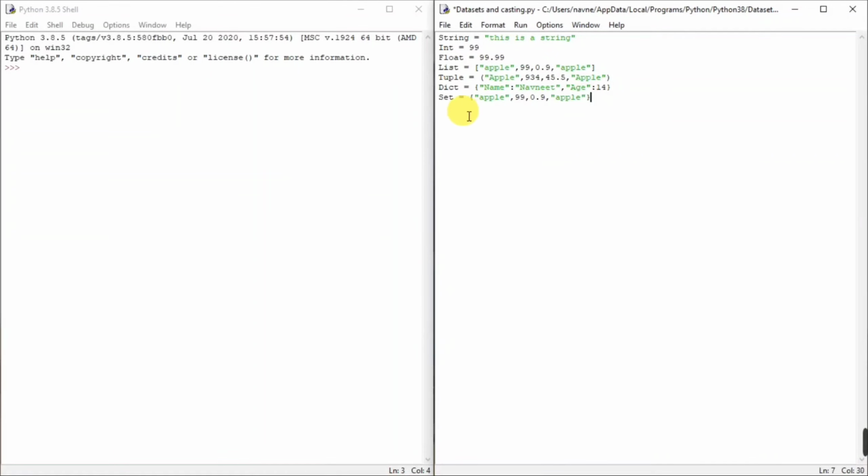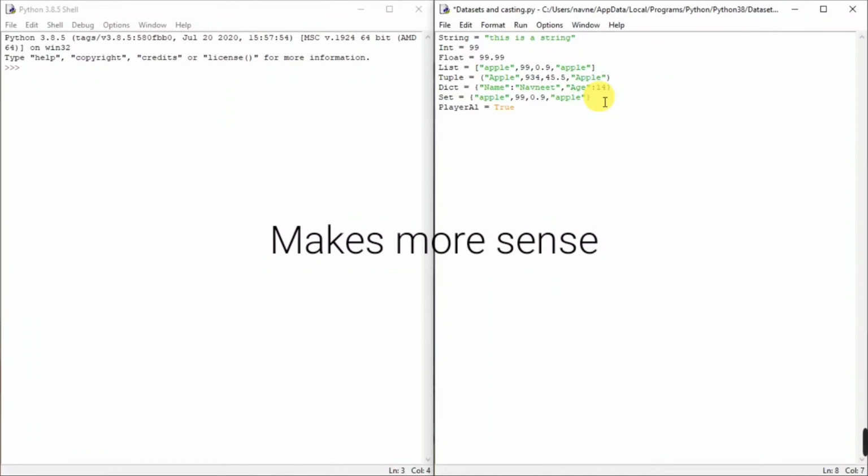So when we print out the set, the apple will only come once. You will see soon. So let's define a boolean. True. We can say, let's say, player alive. So we can set that to True.